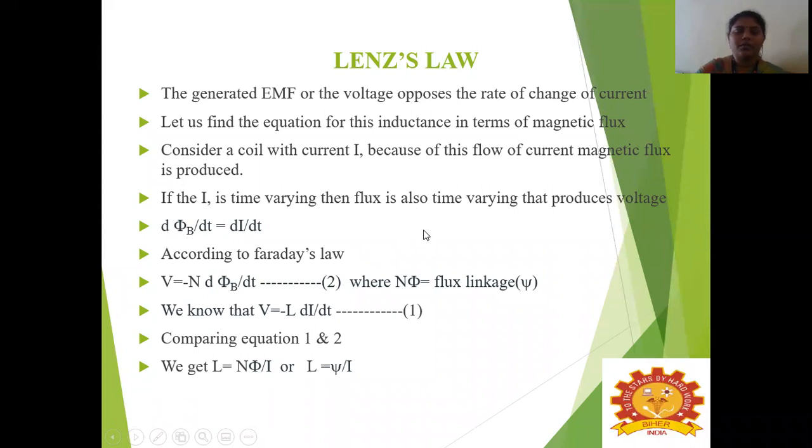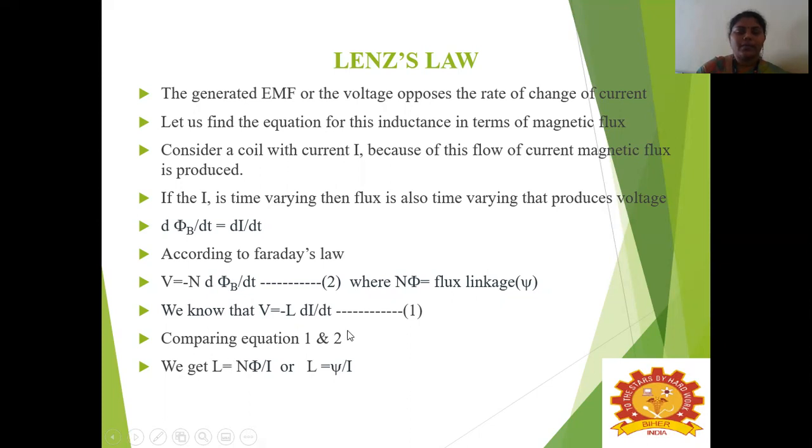So that produces the voltage, and it is given by d phi by dt, which is equal to di by dt. So according to Faraday's law, we can write that induced voltage V is equal to minus N into d phi by dt, where N is the number of turns. And this N number of turns into flux can be joined together, and that is N phi, which we call flux linkage, psi. So we know that the induced voltage V is equal to minus L into di by dt.